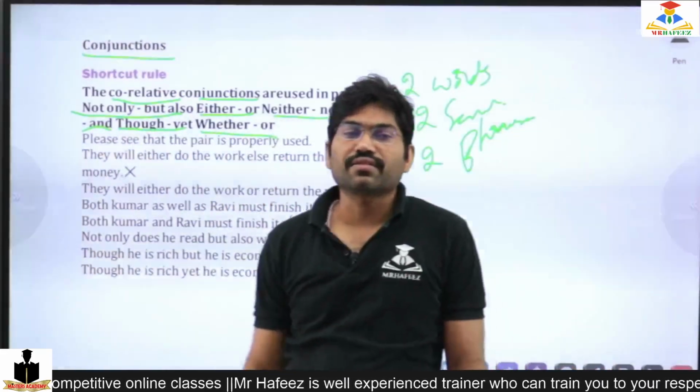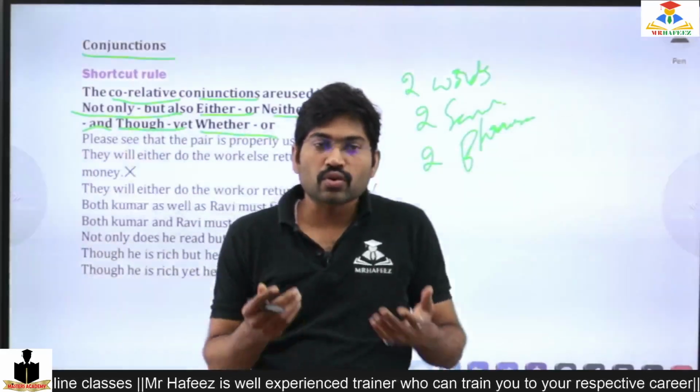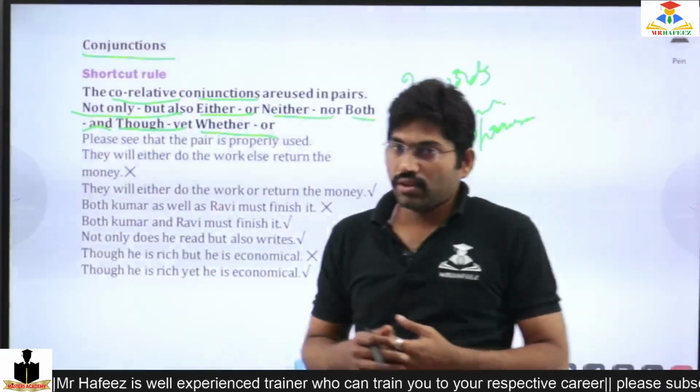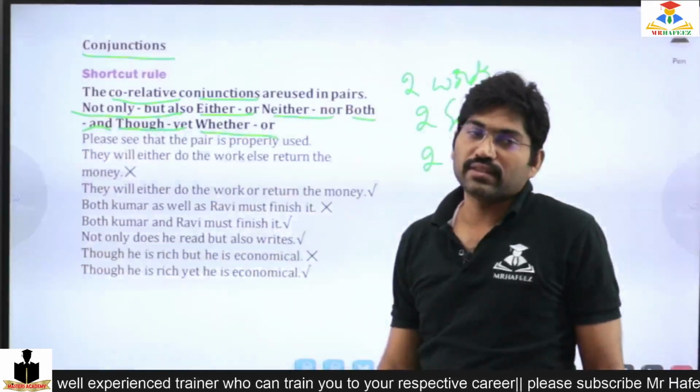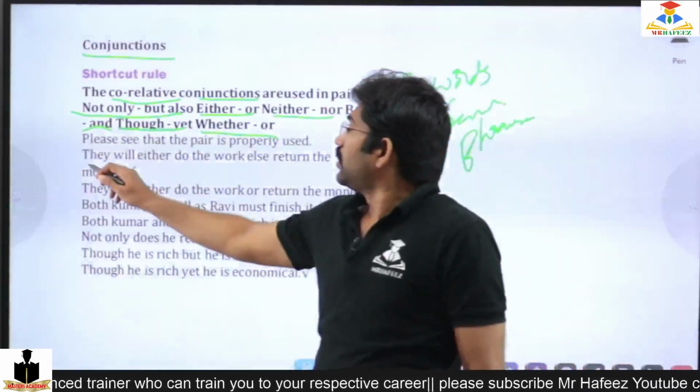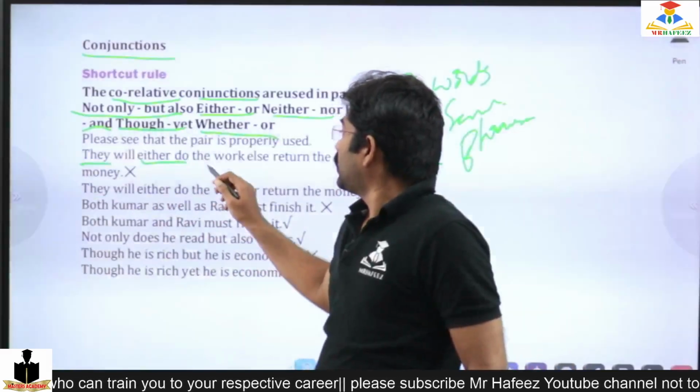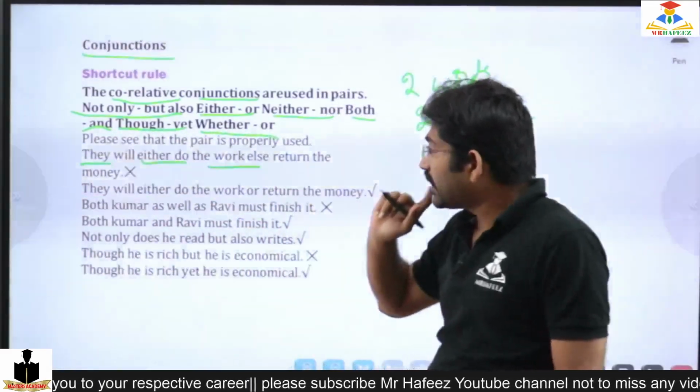All these are phrasal words, so more than one word. So when we are using them like this: they will either do the work or return the money.